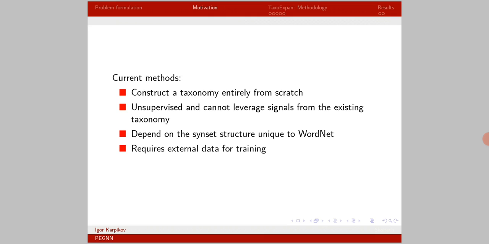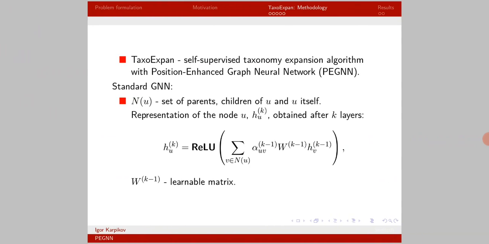More recent works try to develop methodologies for expanding a generic taxonomy, however, most of them require external data for training. In contrast, the proposed algorithm requires no external data and explicitly models the local structure around each candidate position, which is expected to boost the quality of the expanded taxonomy. The proposed algorithm, called TaxoExpan, is self-supervised and uses graph neural networks to model the local structure around each node.